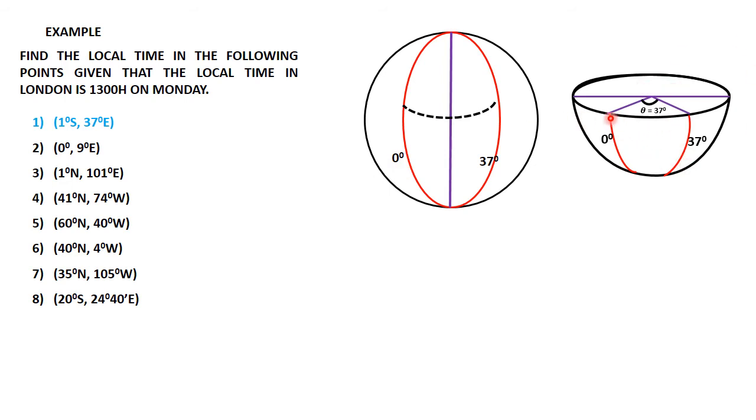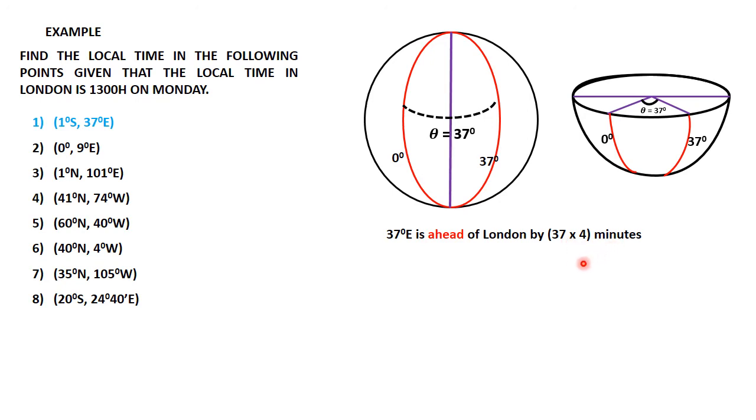If this is the Greenwich meridian, where London is, somewhere along this, and you have this other place which is 7 degrees to the east of that, then there's an angle at the center of the Earth implied by those two lines, and the angle at the center there is 37 degrees. Therefore, since the angle at the center is 37 degrees, the point 7 degrees east is ahead of London by 37 times 4 minutes.